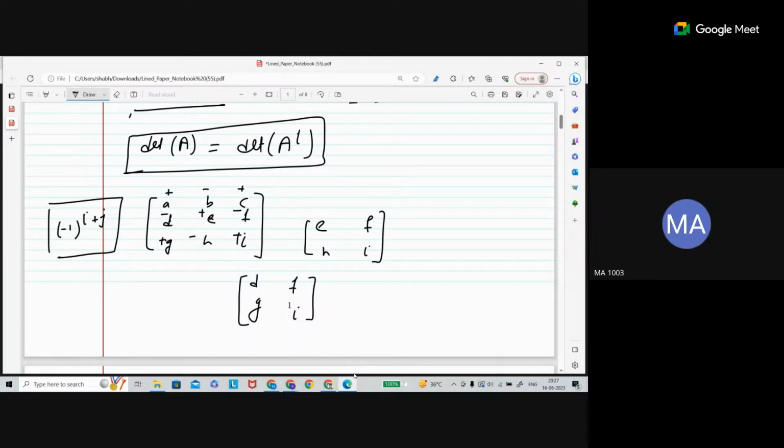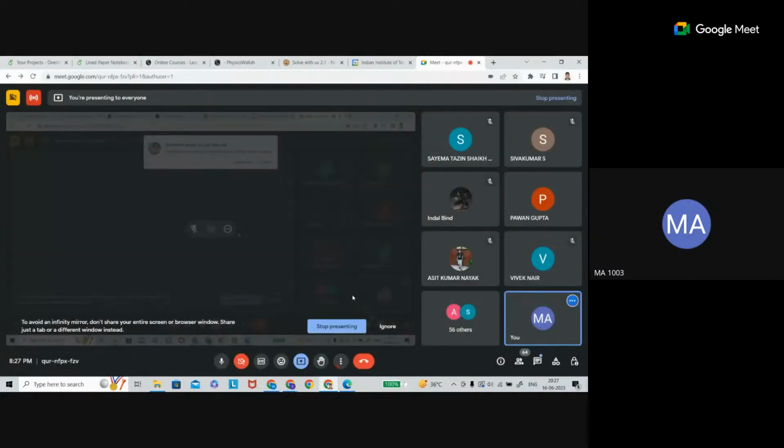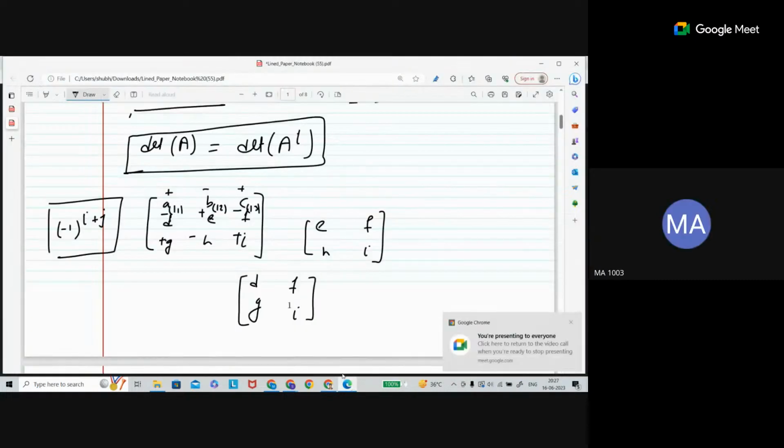So this is called 1 1, this is called 1 2, and this is 1 3. If you see minus 1 to the power 1 1, it is going to be a square, so it will become plus. For the 1 2 position, the power is 3, so it will become minus. It will apply to all the entries: 2 1, 2 2, 2 3, 3 1, 3 2, and 3 3. This is how the sign is decided, and if you add the sign to the minor, it becomes the cofactor.